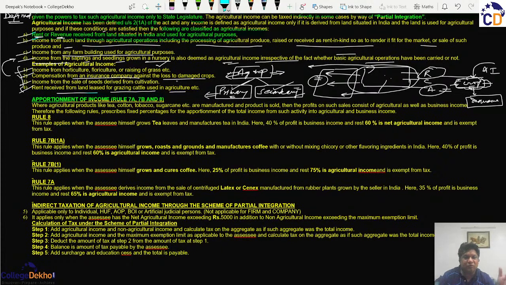And you will feel that each and every company has a separate taste, and it may happen that their tea plantations are side by side either in Kerala or in Assam, which are the primary two states creating tea. So different companies' tea plantations are right next to each other, so the tea leaf grown there is similar, but the tea you drink at home is different, because the processing and tasting have been done in different ways, the mixing has been done in different ways. So all that is business activity. So growing tea leaves is agriculture, and processing the tea leaves, packing them, and selling them in the form in which they come to you is business.